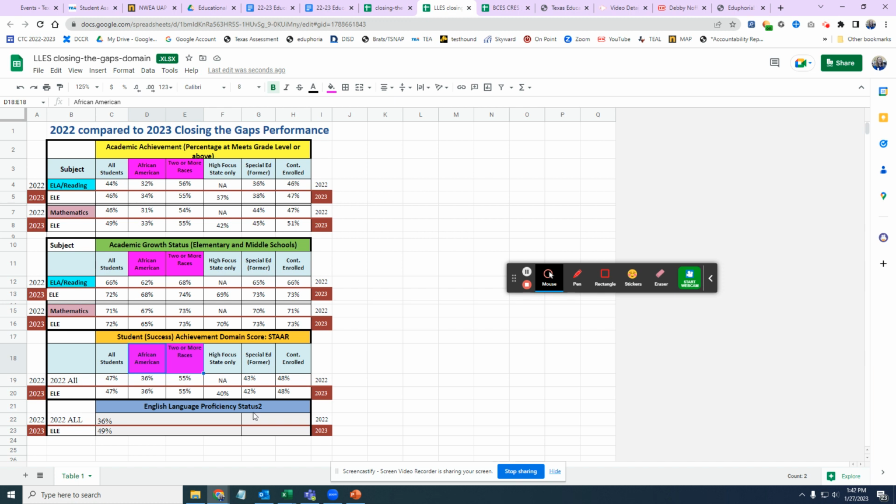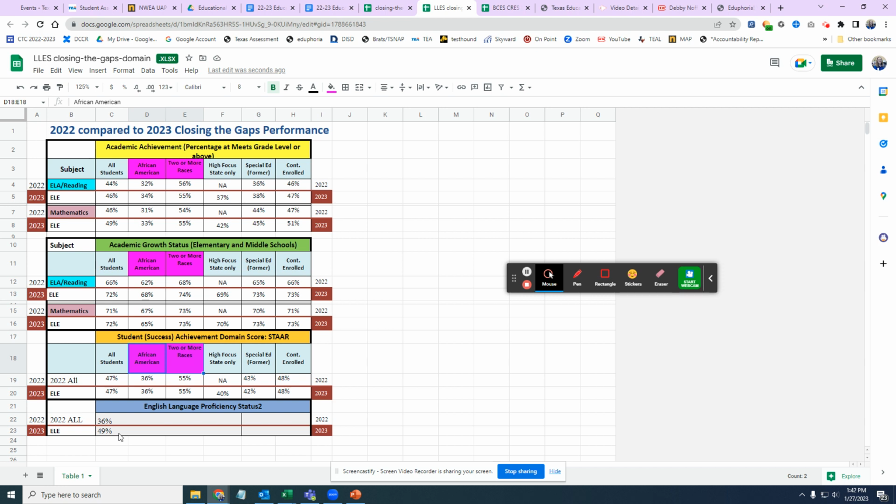If they score advanced high on 2 out of those 3, then they will get their progress point. If on 2 out of the 3, they increase one performance level from 22 to 23, then again, we will get our progress point. Okay, and we went from 36% of our TELPAS students needing to make progress to 49% of our students making progress.